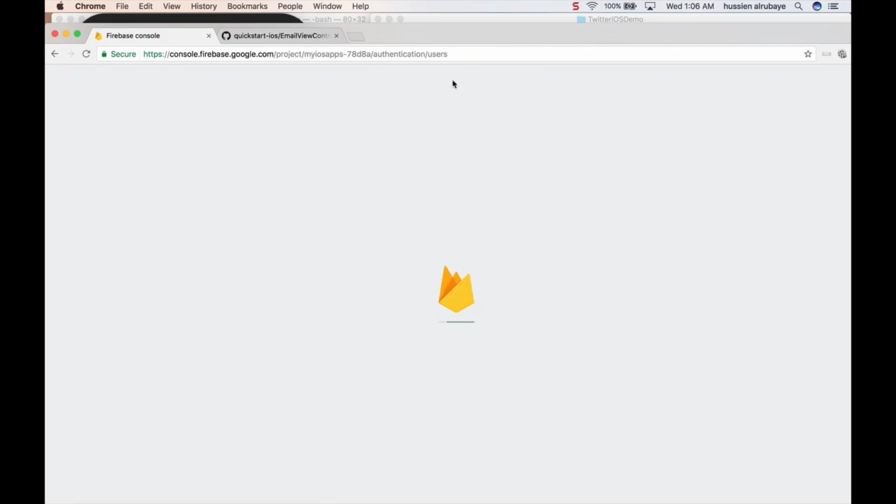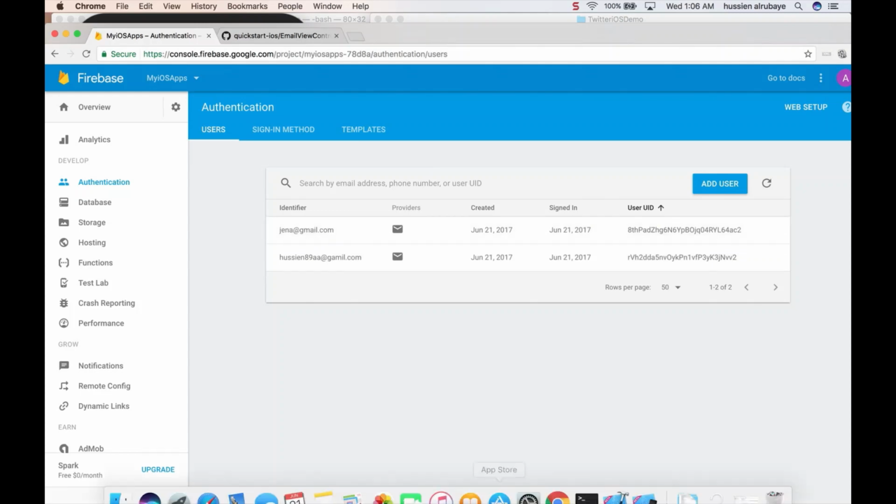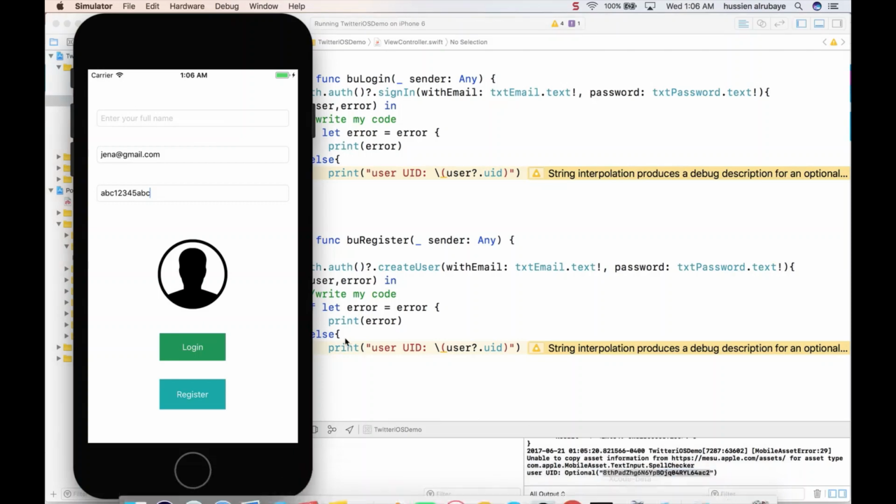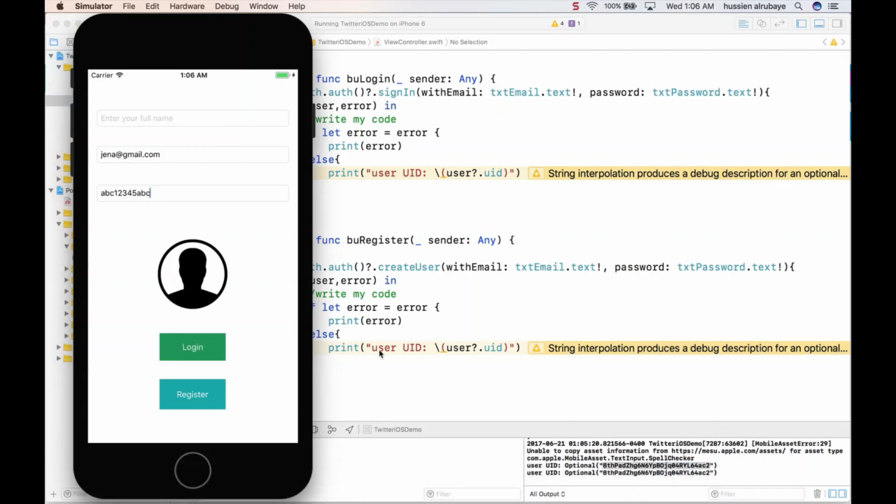So let me see what we could do more with this user that already logged in. So this is Jana. If I just try to use the same information and log in, you have to be able to log in. See, it was able to log in, but I don't think you will be able to click register again, because this user is already there. You cannot register, it already exists. You could log in only with that user. So yes, this is the basic process for login and register. So let's go further and try to add an image, so you could use save and more things with that user. So here we are done. Thank you for watching and see you next.